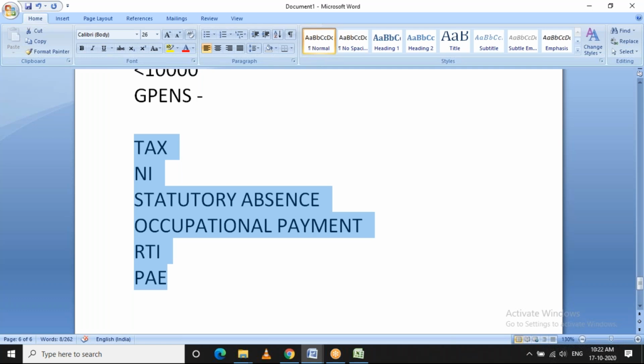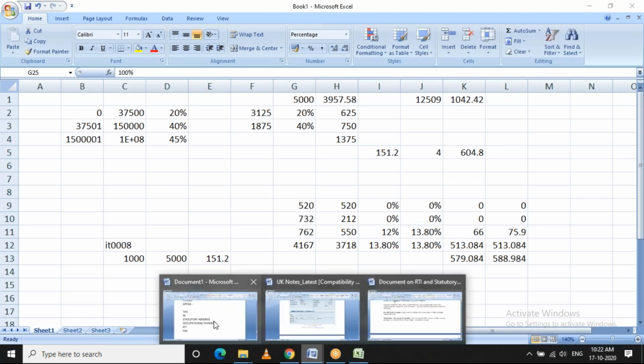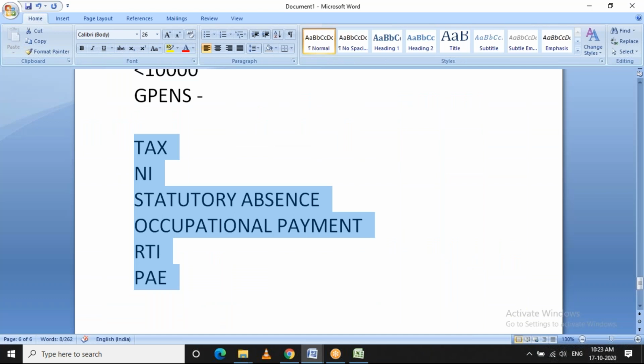So the technical part, when are you going to start, Sriram? That admin will let you know. First, you are going to take care of the tax calculation, NI, and statutory absence? Yes, and other parts, I'll go with examples and the basics. As I showed here in the Excel sheet, I will show not the system, how and where it is calculated and all those things. I'll show these with an example.